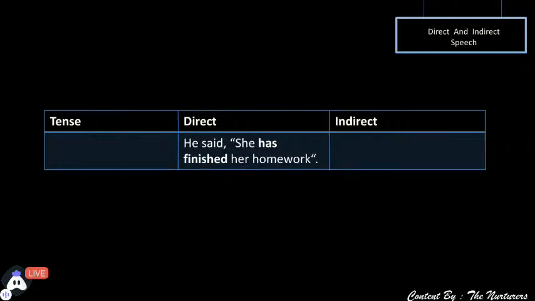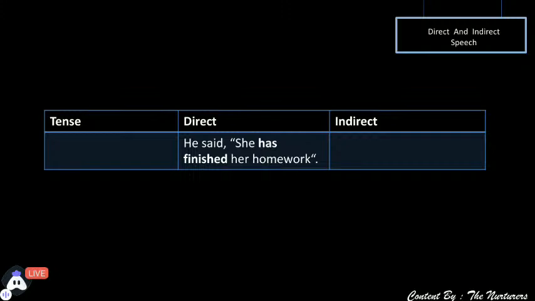Moving ahead to the next one. Again, he said, she has finished her homework. He said that she has completed her homework. Now, first of all you have to guess which tense it is. So first step, which verb it is. You need to tell, what is the verb in this sentence? Hurry up. Let me know what is the verb. Yes, finished. And along with the helping verb has. So the correct is has finished.